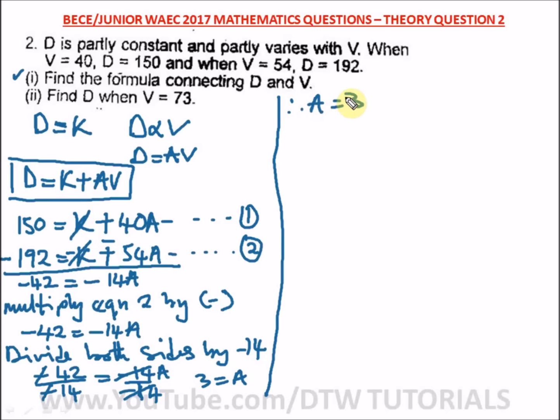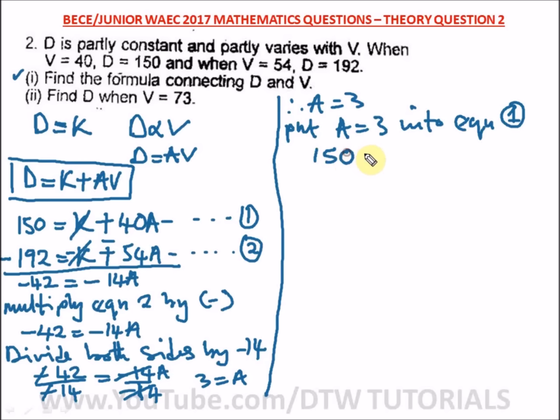Since we know A is equal to 3, it is easy for us to get K. All we need to do is substitute the value of A equal to 3 into any of the equations. We can pick either equation 1 or equation 2. So let's put A equal to 3 into equation 1. What is equation 1?